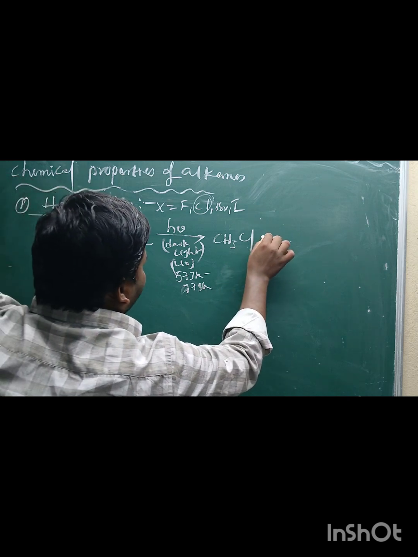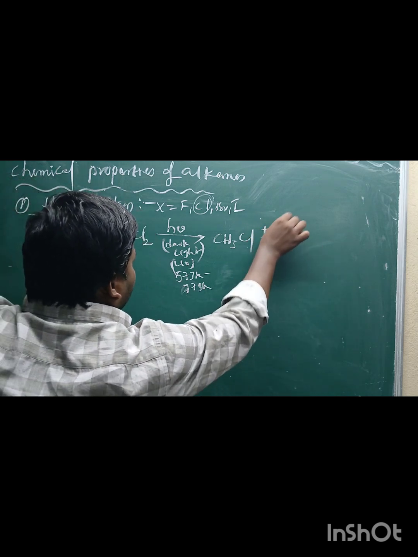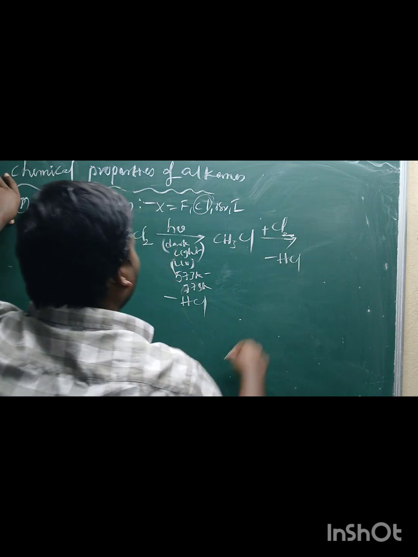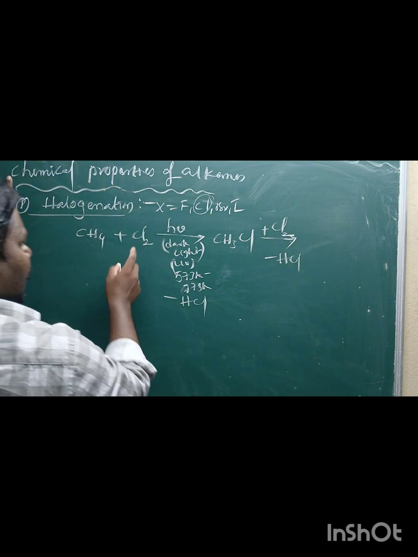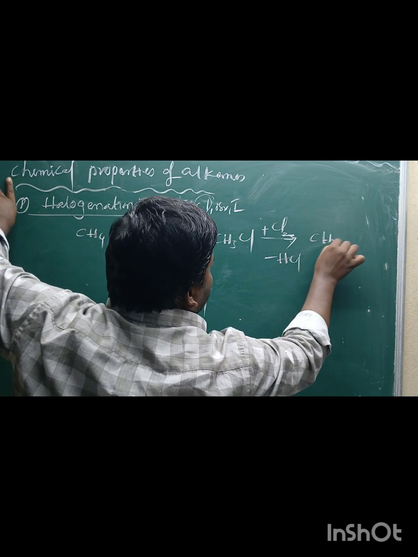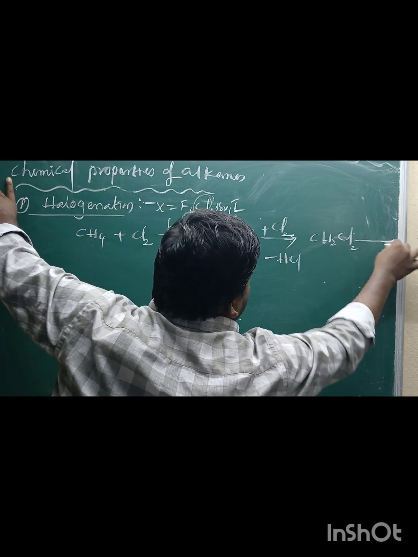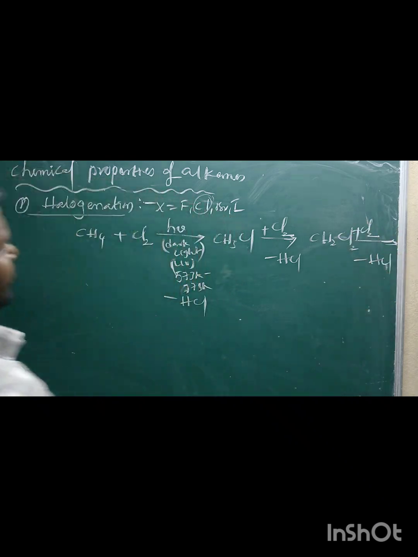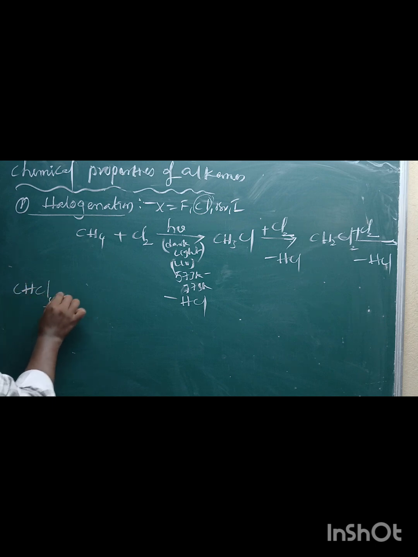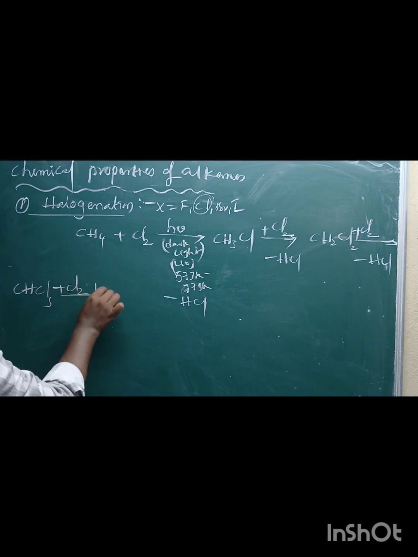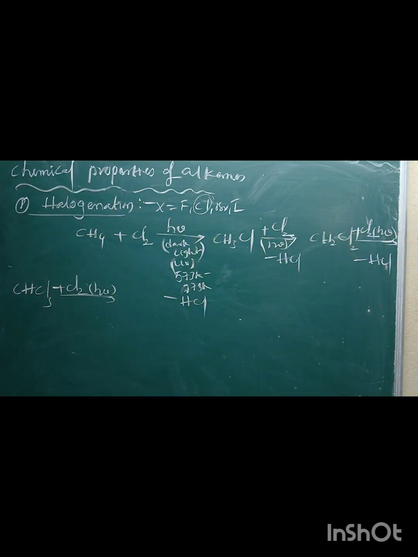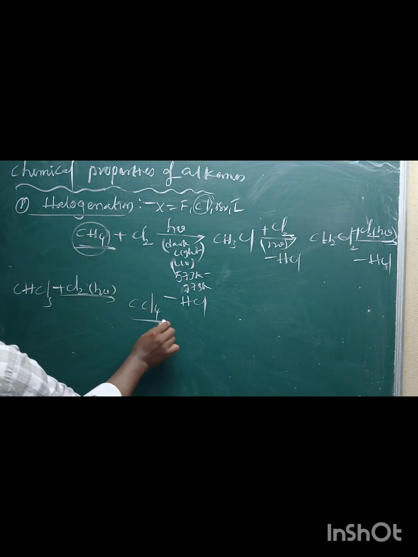Methane is converted into CH3Cl, with removal of hydrogen. Then it again reacts with Cl2 gas, removing hydrochloric acid, meaning one hydrogen is replaced by one chlorine, to give CH2Cl2. This is again treated with chlorine gas, removing HCl, to give CHCl3. CHCl3 again reacts with chlorine in the presence of sunlight to form CCl4. You can observe methane can be converted into carbon tetrachloride.